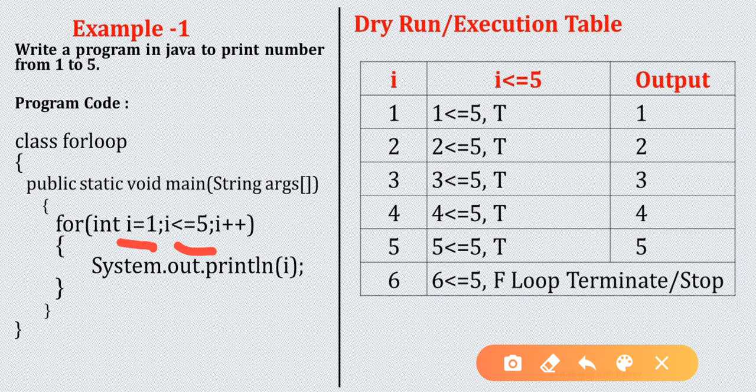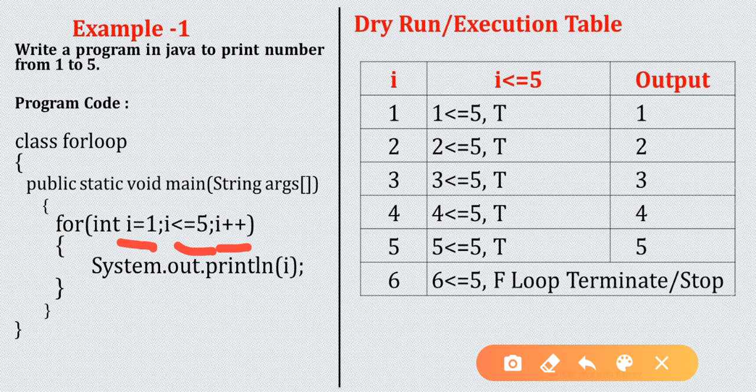Then this represents i++. Now how will you know whether you want to write i++ or i--? If the starting point is less than the ending point, then obviously we will write an increment. If the starting point is greater than the ending point, then we will write a decrement.